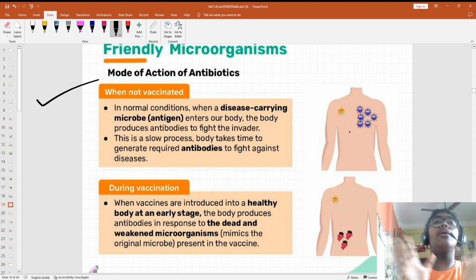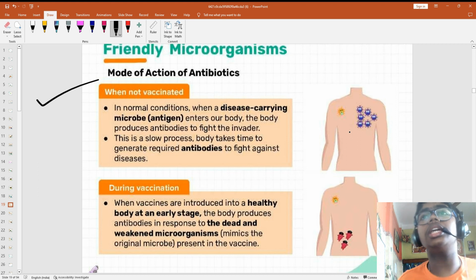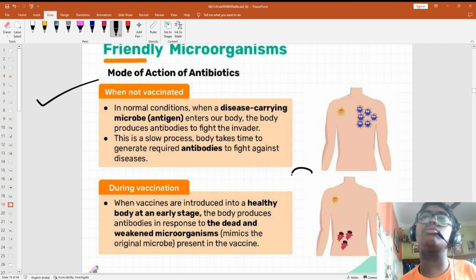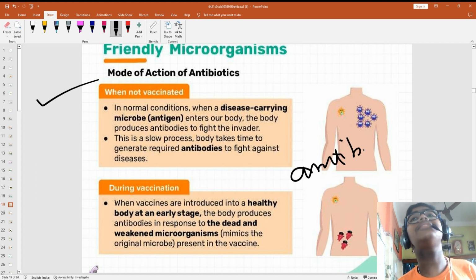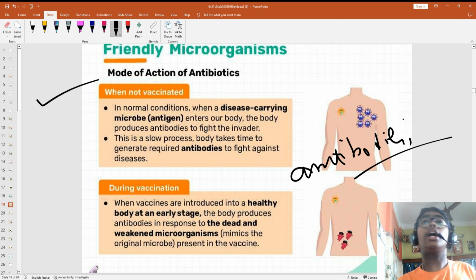This is a slow process. The body takes time to generate the required antibodies to fight against it. The body does not know how to release these antibodies, which antibodies to release, when to release them, and how to release them.